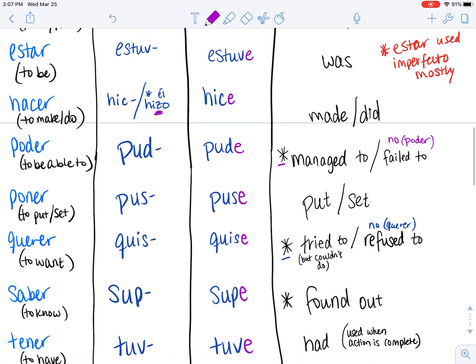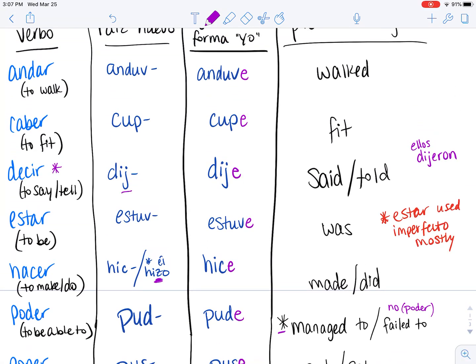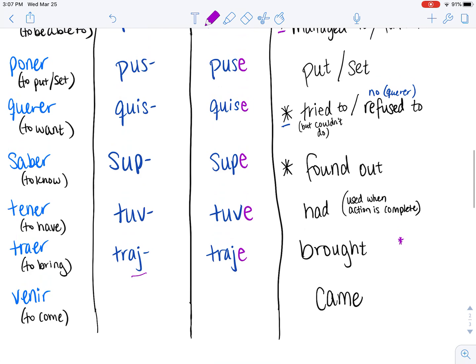We have a J here. In decir, we have a J. So again, for that ellos, ellas, ustedes form, we drop the I and we just have the eron. Ellos trajeron. Instead of trajieron, which just sounds silly. If you try saying that, it's very jumbly in your mouth. It doesn't have good pronunciation. So over time, it got dropped. Trajeron.